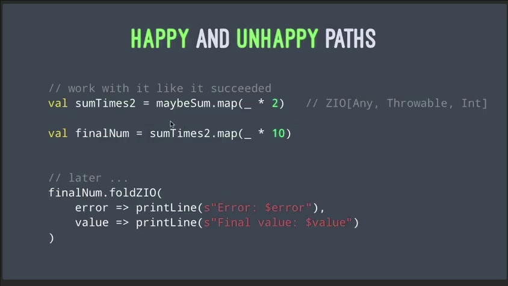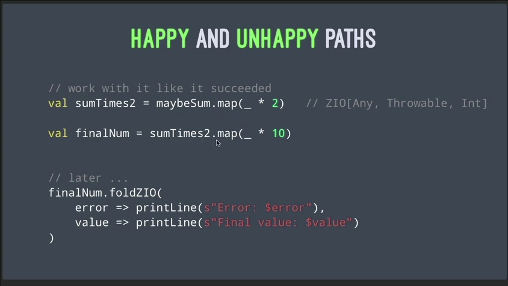So now what I mean by the happy path is that you just work with maybe sum like it succeeded. So you say, okay, well now what I want to do is I want to map that, and I want to create that variable here. And then once you have this one, you say, well, maybe I want to map that again to create some other final number. And all I'm trying to indicate is that you keep working with code like this, and you may have dozens and dozens of lines, and the entire time you just worry about the happy path or the success path.